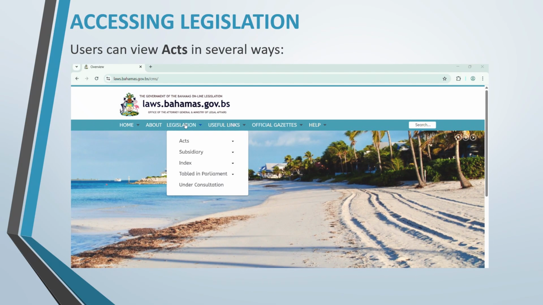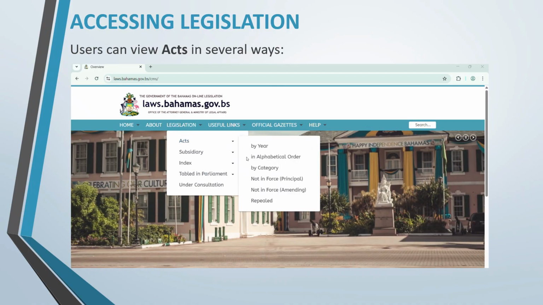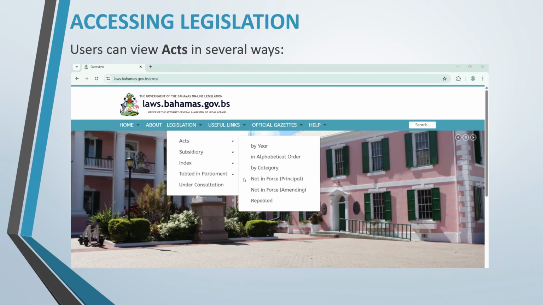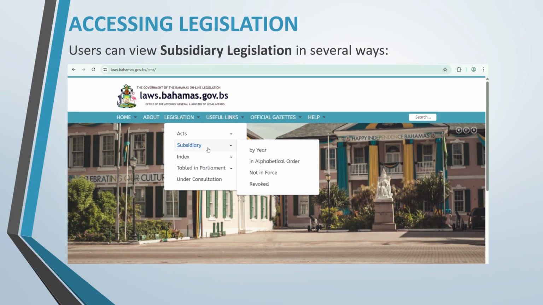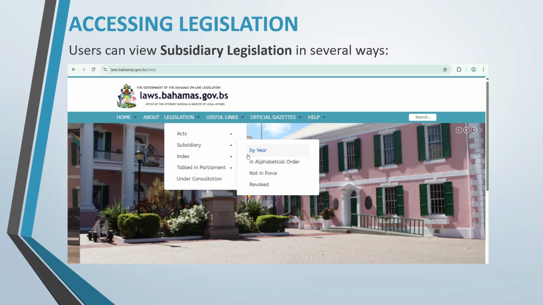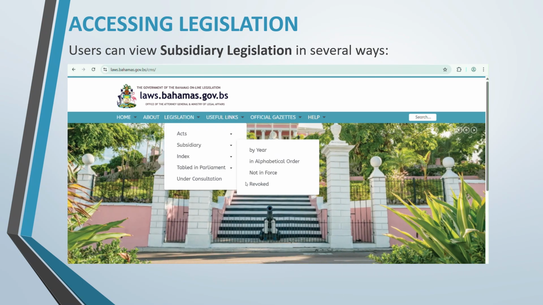You can access acts by year, alphabetical order, category, principal acts not in force, amended acts not in force, and acts that have been repealed. You can access subsidiary legislation by year, alphabetical order, subsidiary legislation not in force, and subsidiary legislation that has been revoked.